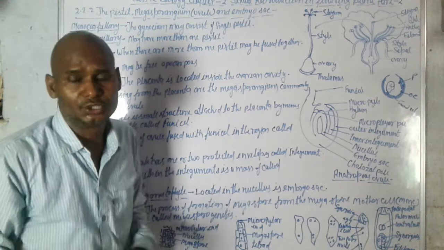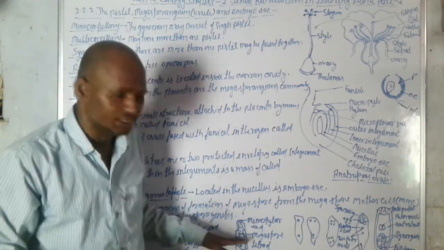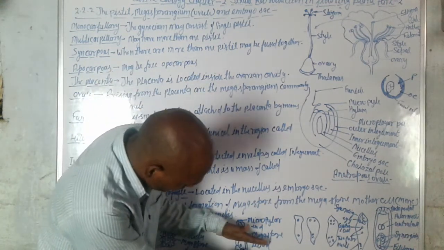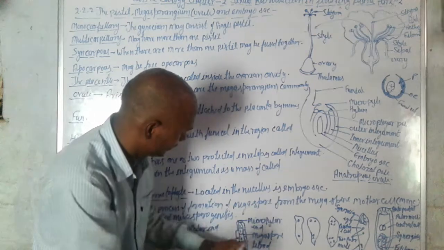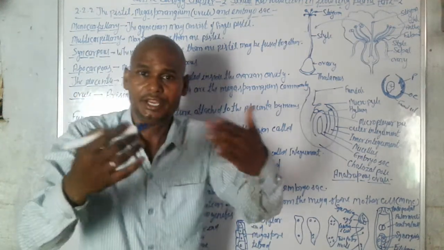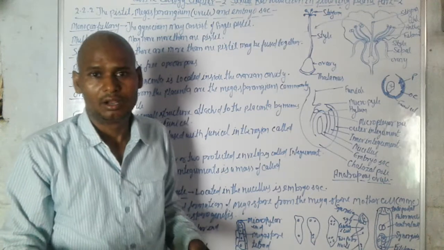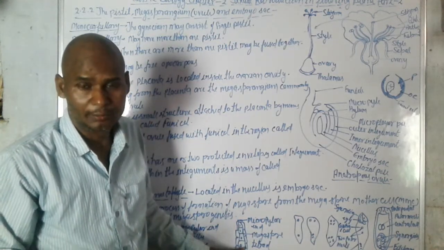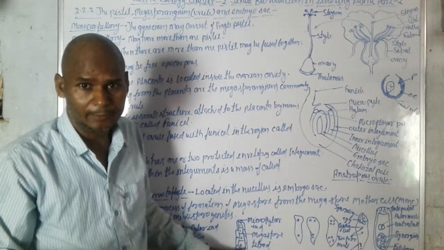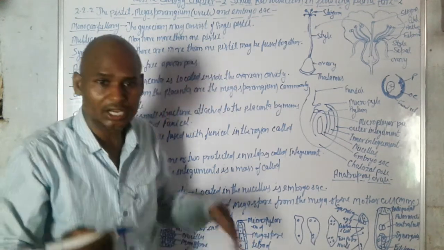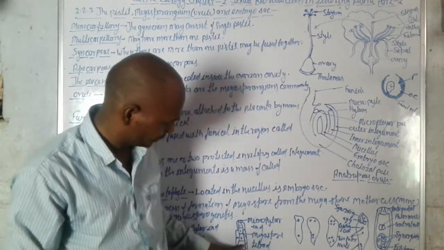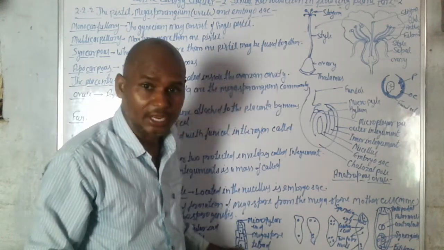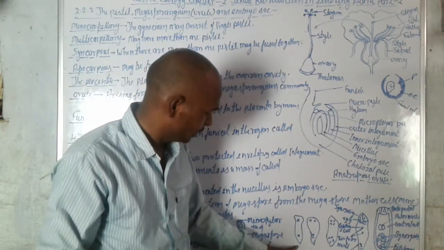Three cells, 1, 2, 3, are destroyed or degenerate. Only a single cell remains. The three cells degenerate, and this remaining cell makes two nuclei.